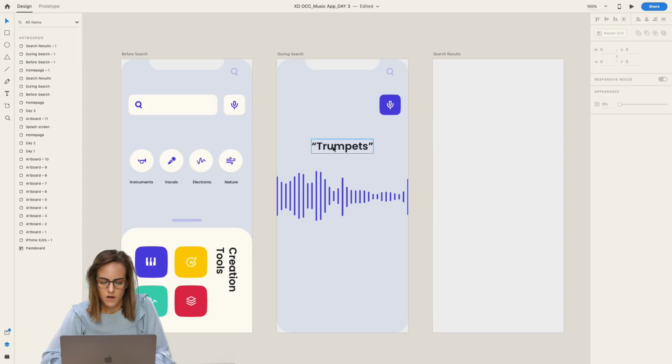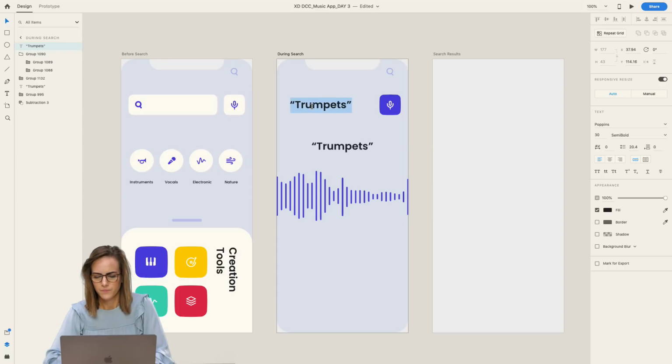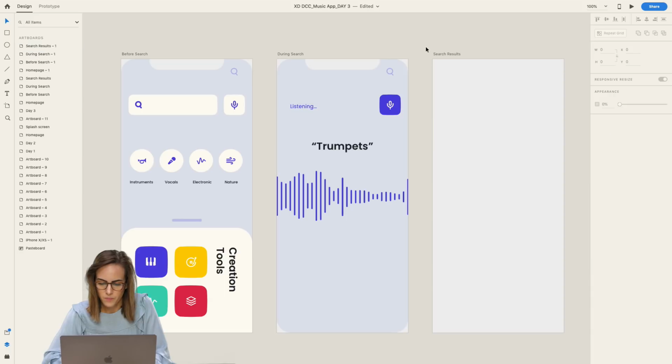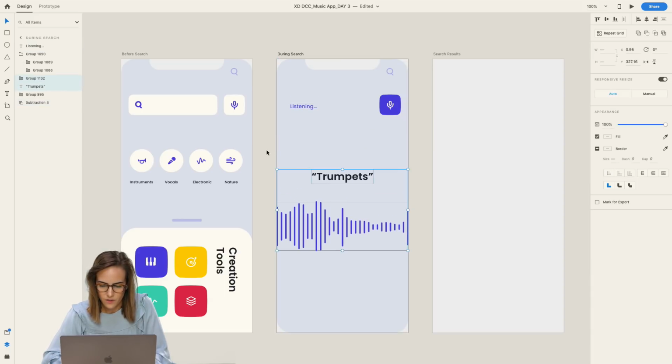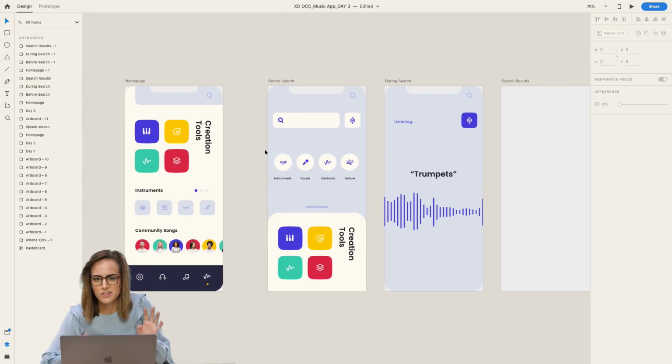And then maybe I'll give a little bit of context to say, okay, we're listening right now. And I'll make this 15. Yeah, I think that's good. And like medium, give it a purpley, little bit, like 80% purple. Okay, so that's where we're talking. And I'm gonna go ahead and let's just see if this works.